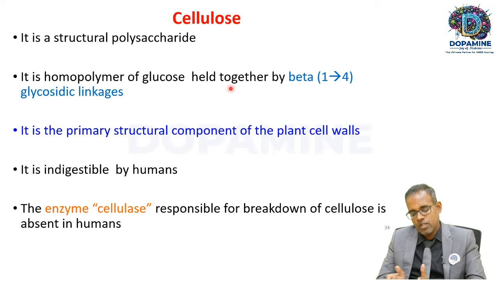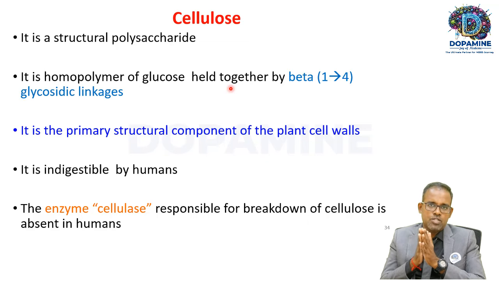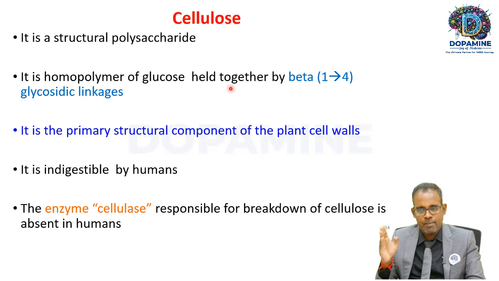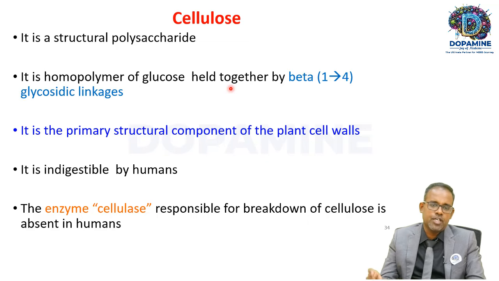Now let's go to cellulose. Cellulose is a homopolysaccharide. It is not a storage polysaccharide; it is a structural polysaccharide. It is a homopolymer of glucose held together by beta-1,4 glycosidic linkage. In starch and glycogen, amylose is held by alpha-1,4 and amylopectin by alpha-1,6. In cellulose, the glucose units are held together by beta-1,4 linkage. It is a primary structural component of the plant cell wall. Do we have the capacity to digest this?